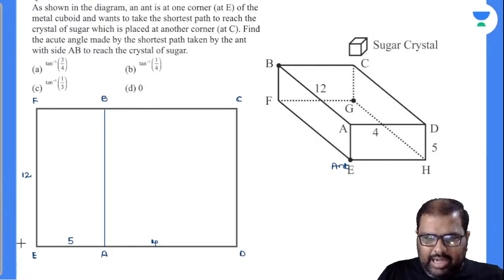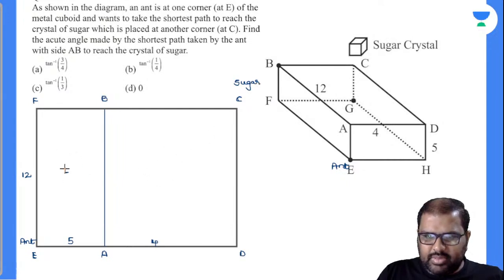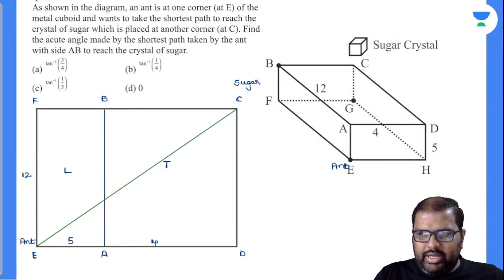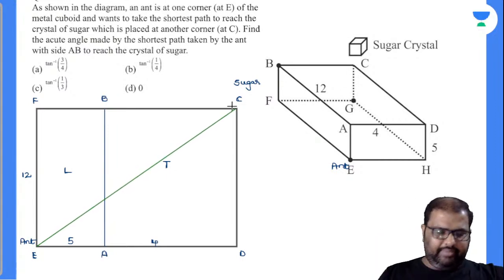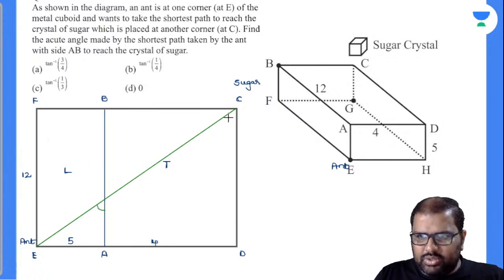Now see here, the ant is at point E and the sugar crystal is at this point. I have made the top face and the left-hand side face on the same fulcrum so it is easily understandable. Now look, this is nothing but the shortest path, because the ant can only crawl on the surface. It cannot fly. This is your shortest path, and this is the acute angle made by the path. This is also the same angle.